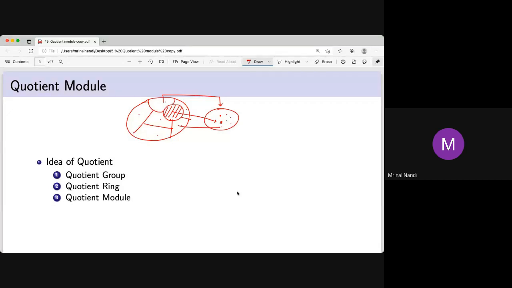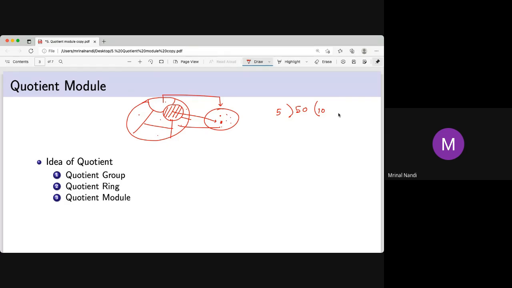This is called a quotient, like in school: say you have 50, and if you quotient by 5, you get 10. What is the meaning of that? If you have 50 elements, and quotient by 5, you take 5 elements as a single element. So if 5 elements are clubbed to a single element, that reduces the 50 elements to 10 elements. This is the basic idea of quotienting.